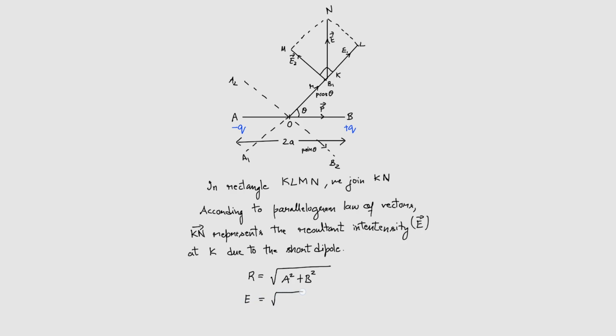Root over what is our A? Our A is E1 square. And what is our B? It is E2 square. E1 is equal to 2P cos theta divided by 4 pi epsilon naught R cube, whole thing square. Plus, what is E2? E2 is P sine theta divided by 4 pi epsilon naught R cube, whole thing square. Again, don't forget your square.